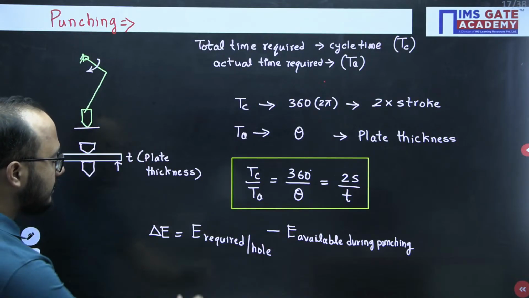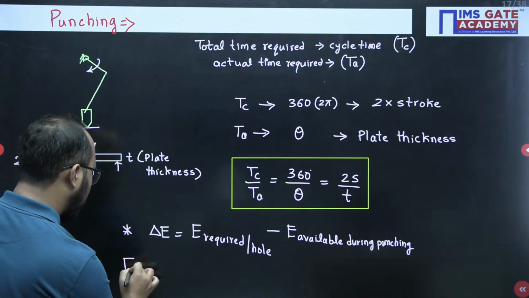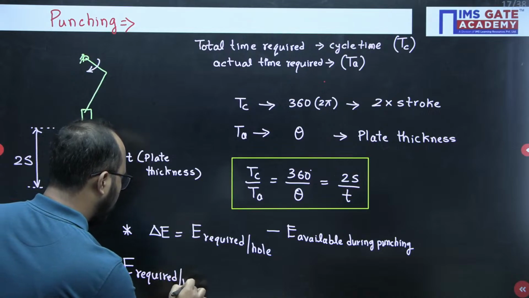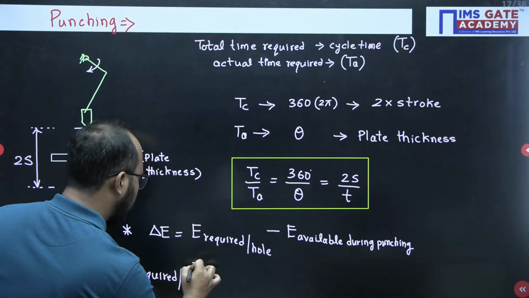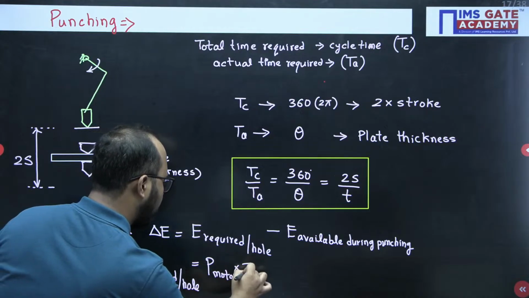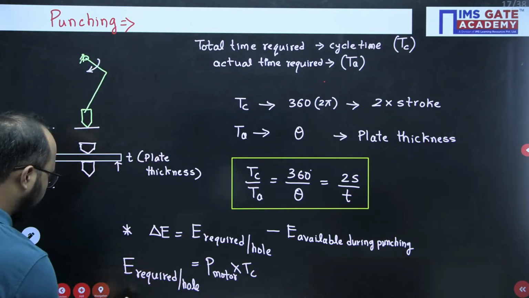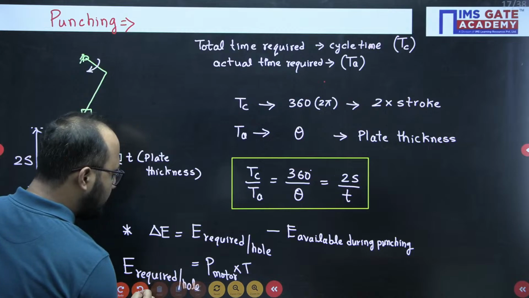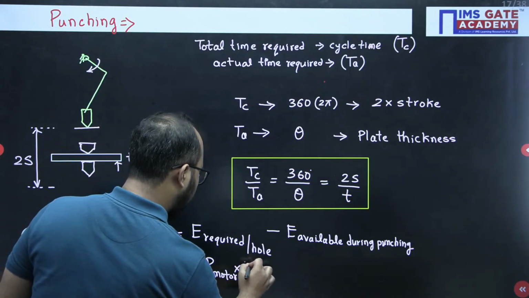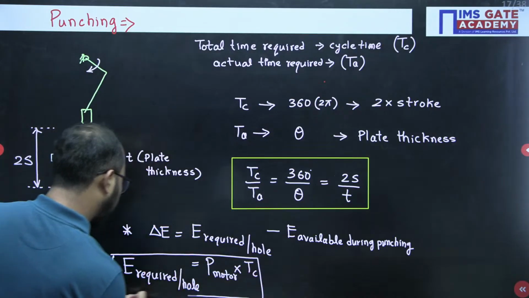Now, the energy required per hole you can calculate using this relation: power of motor multiplied by the cycle time, not actual time, cycle time. See, the motor is what is used here to run this machine. So this is what we need to remember first of all.